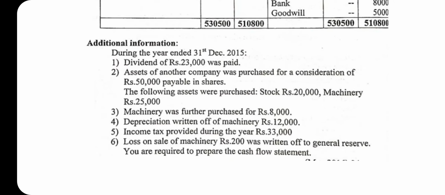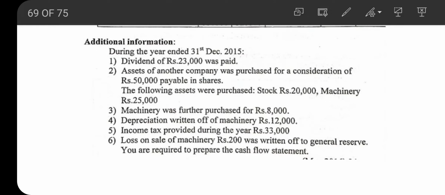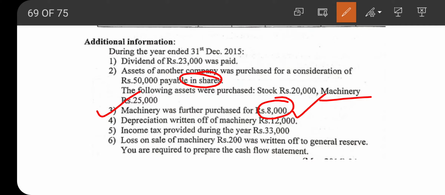Now we'll analyze the adjustments relating to machinery. One adjustment is machinery purchased for shares. Then machinery was further purchased for 8,000. Now this is cash purchase of machinery. This cash purchase of machinery will be appearing in cash flow statement, but we are not considering whatever has been purchased for shares. Only the cash purchase of machinery will be considered.